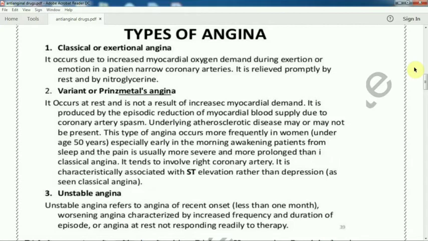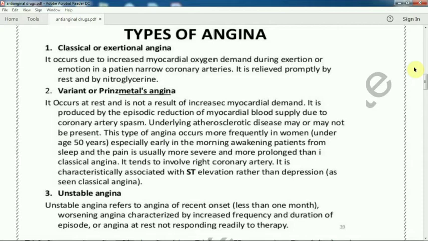That means the duration is more in case of variant angina, and especially men are more affected, and older age women are more affected in that morning time. So it tends to involve the right coronary artery. It is characteristically associated with ST elevation rather than depression as in classical angina.